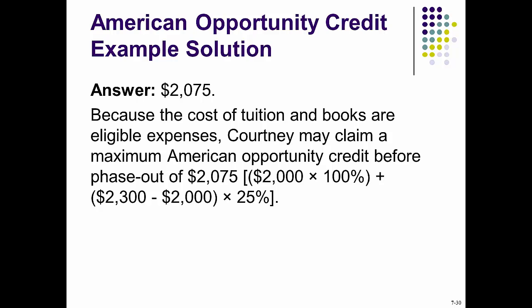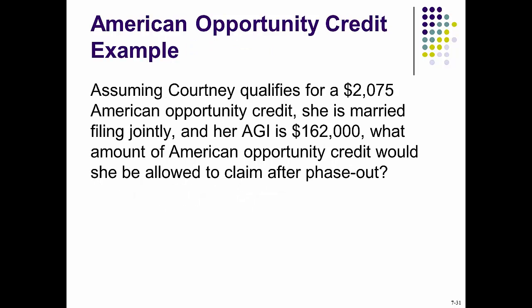Also, we want to look at this other example. Assuming Courtney qualifies for a $2,075 American Opportunity Credit, she is married filing jointly and her AGI is $162,000. What amount of American Opportunity Credit would she be allowed to claim after phase out?